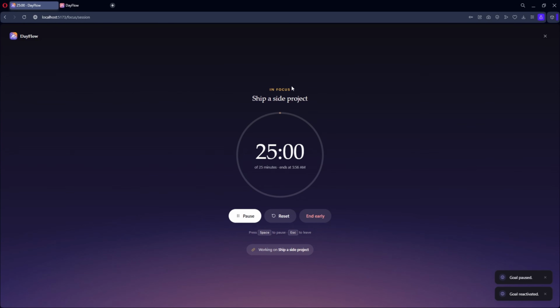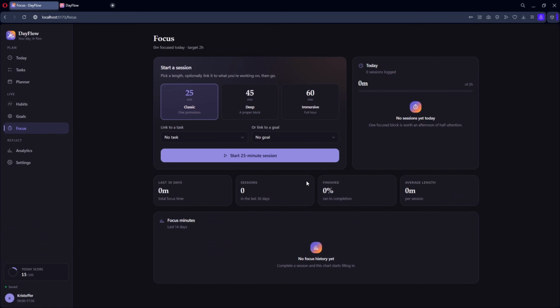The timer opens in a completely distraction-free screen, which I like a lot more than Fable, because now it actually looks like a focus screen. I can start and pause it, switch between the different focus lengths, and connect the session to the task or the goal I created earlier. The design here is also much cleaner than Fable's focus screen. It actually feels like a separate focus mode rather than just another page inside the dashboard.